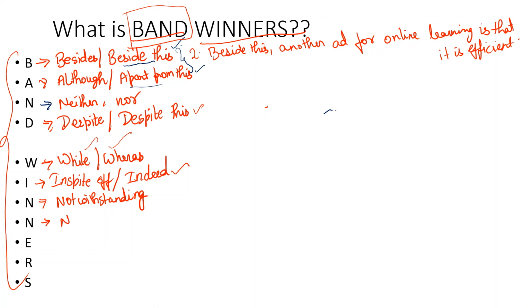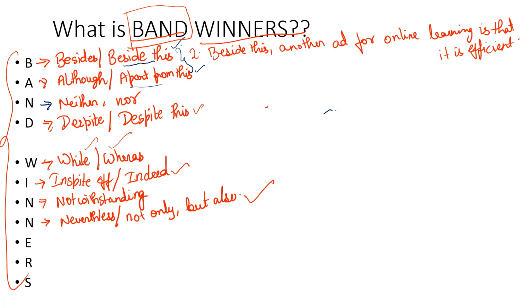Next one is not only... but also. This is also one of the most important linker phrases, whatever you can call, for your writing. So whenever you want to use a very good complex sentence for your point explanation or example justification, you can use not only but also. So not only are people trying to learn online, but it is also providing them a convenience and safety of money.